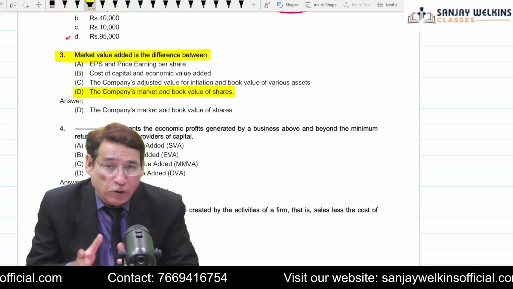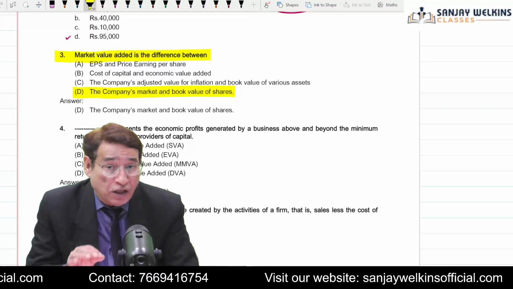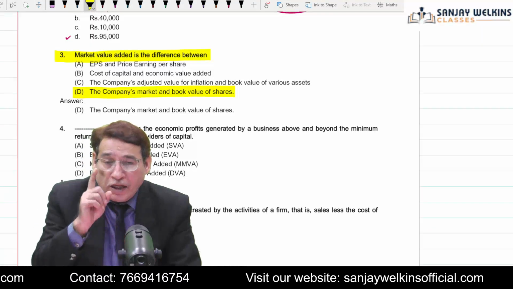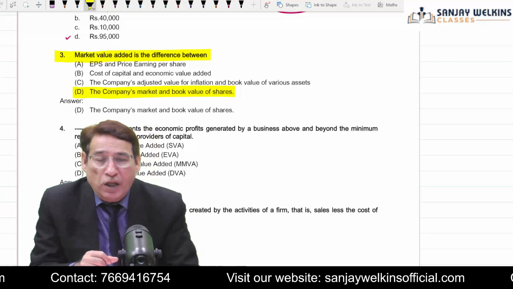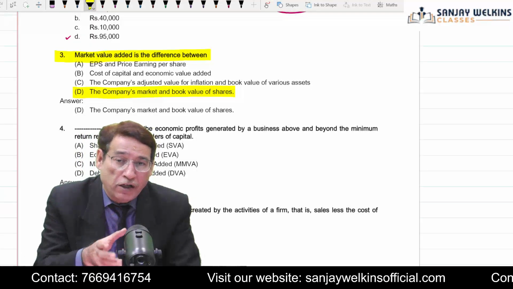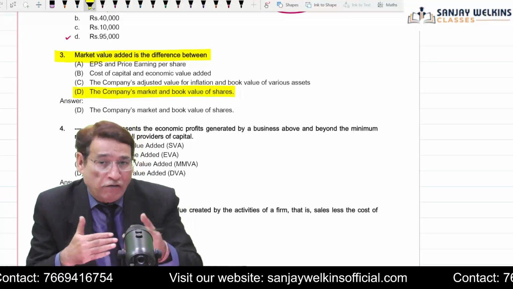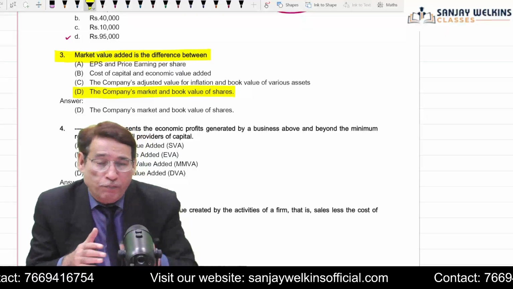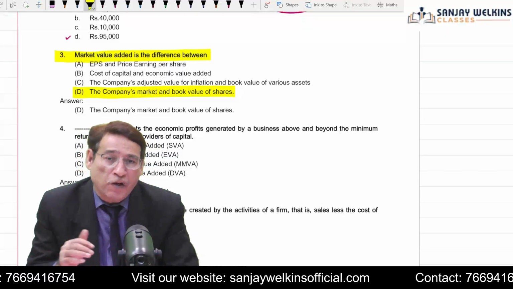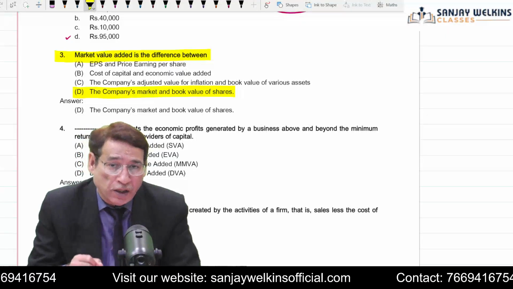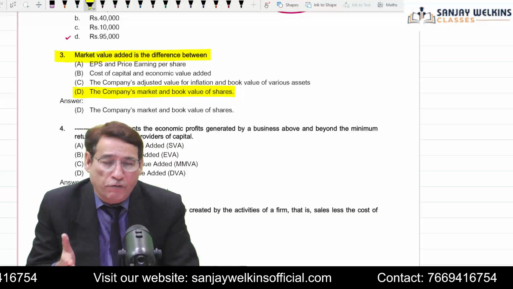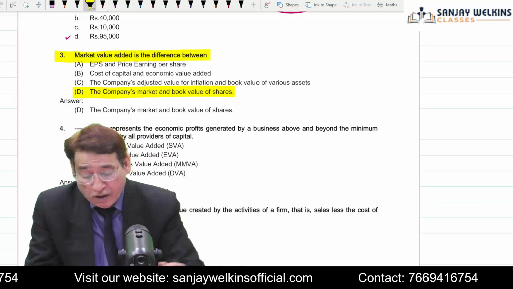In order to compute the market value added, we simply take into account the market value. But I told you while doing the question with respect to market value added that whenever you are going to find out the market value, never take into account the reserve and surplus. While when we compute the book value, besides taking share capital, debentures, preference share capital, we also take into account the retained earnings or for that instance reserves. Correct? So difference between these two.